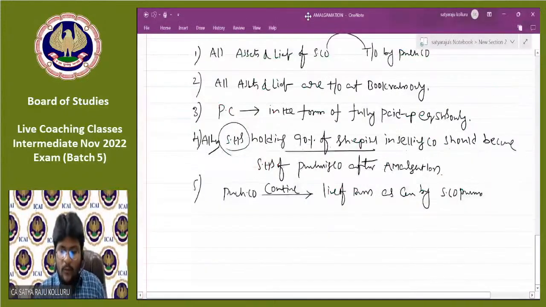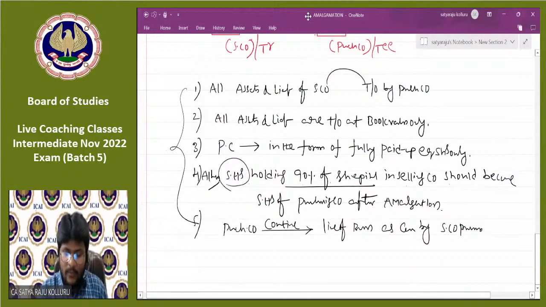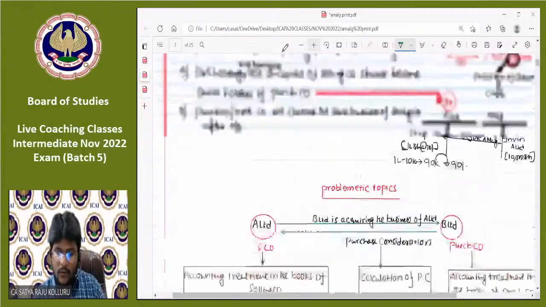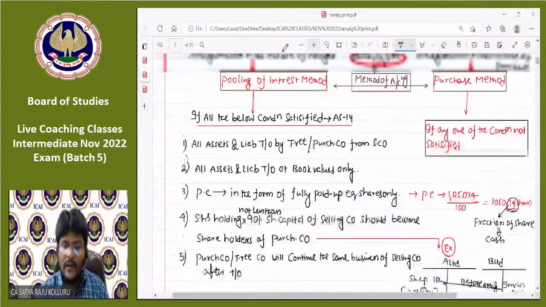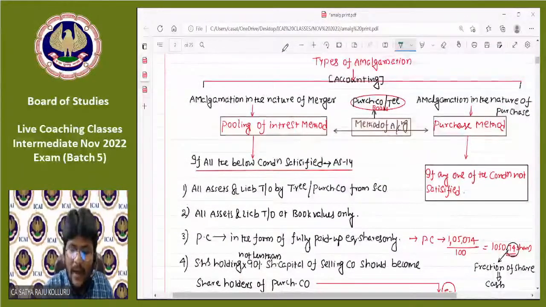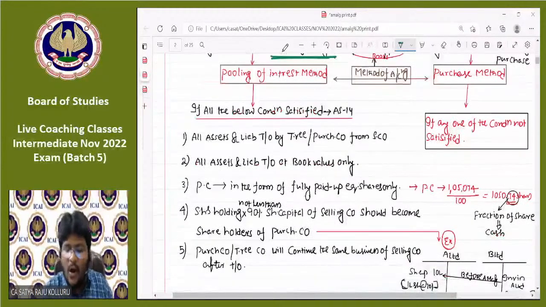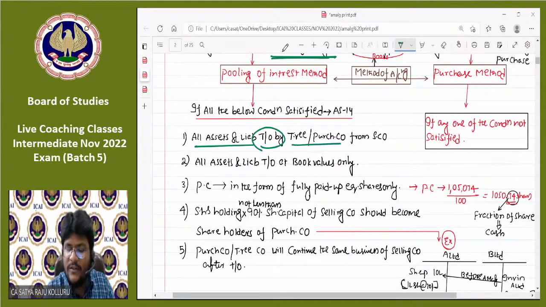Now, once again, I'm going to repeat all these 5 conditions one by one through my theory notes. Please concentrate, guys. When the amalgamation is said to be amalgamation in the nature of merger, all assets and liabilities are taken over by the transferee or purchasing company from the selling company. All such assets and liabilities are taken over at book values only.